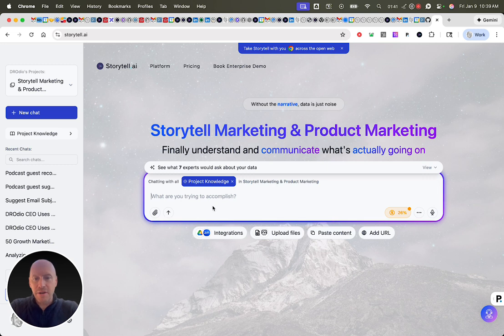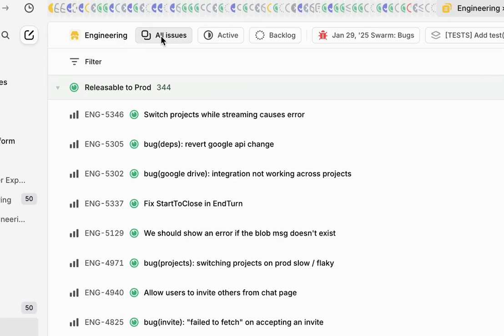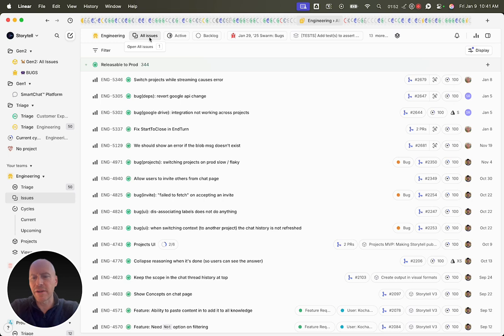So I'm actually going to start not in this project, but I'm going to start in Linear, which is our task management system for engineering work. So here are all of our engineering issues, and issue, if you're not familiar with Linear, just is basically like tickets or tasks, work that is either to be done or has been done.